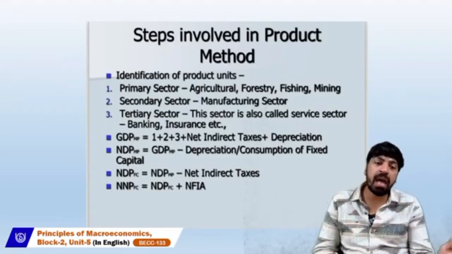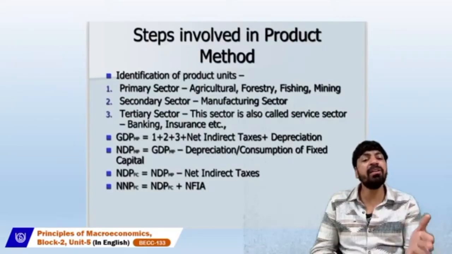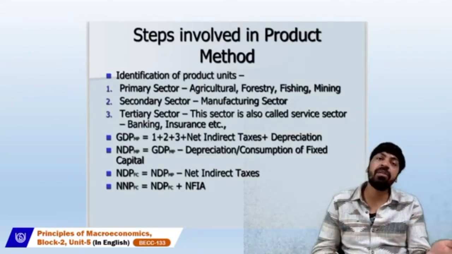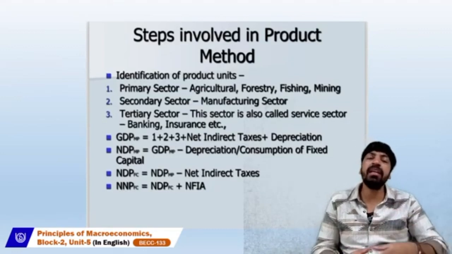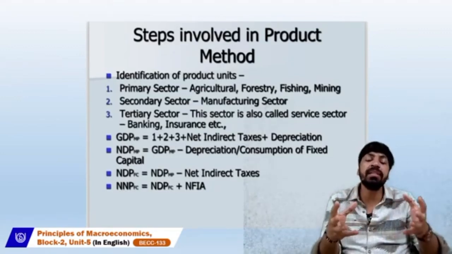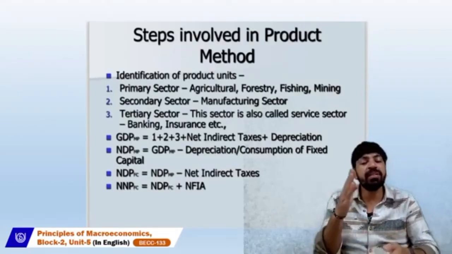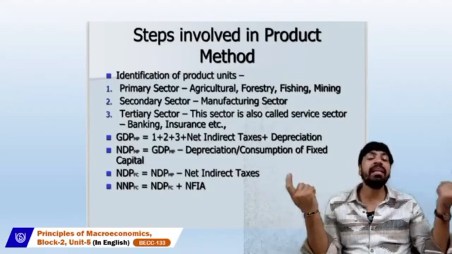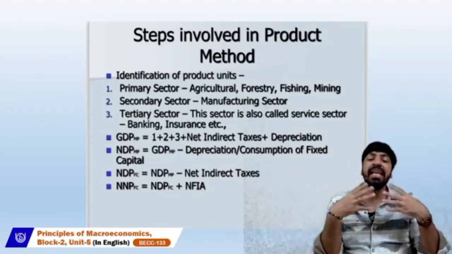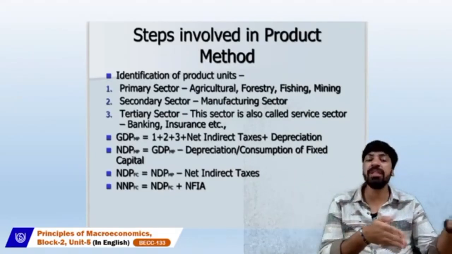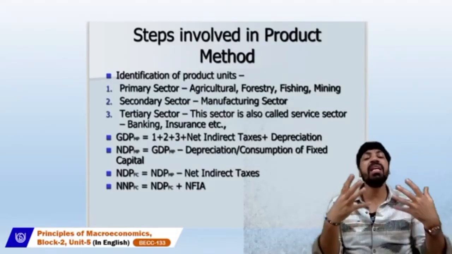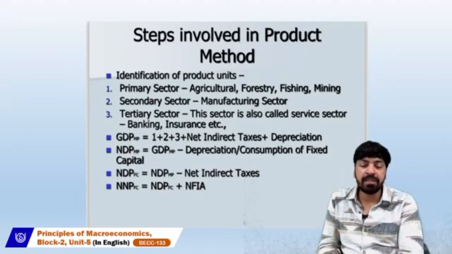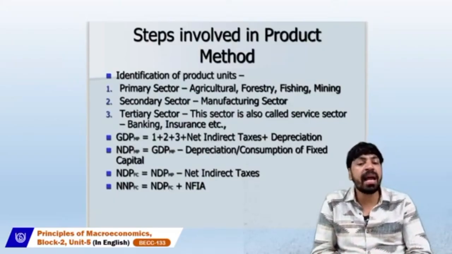When we talk about gross to net or net to gross, we talk about depreciation. But when we talk about factor cost to market price, because here we are dealing with residents and non-residents within the domestic territory in a particular year, we are talking about net indirect taxes. If we are dealing with domestic to national or national to domestic, we use the concept of net factor income from abroad. So it's very simple to understand the formula.